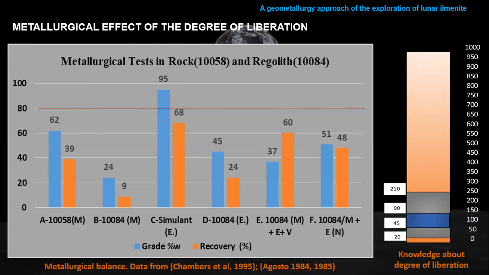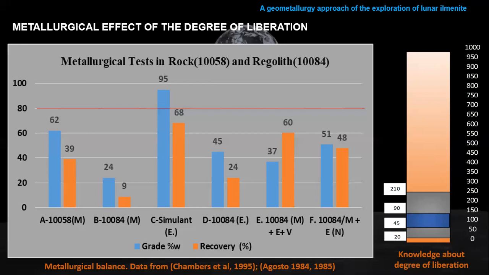So we need to define and study the degree of liberation maybe in another range, like the rocks mixed, not the regolith, because maybe in the regolith, in the complete distribution, all the ilmenite has a very, very low degree of liberation. However, this specific index is important, as we know now. The degree of liberation index was not studied in the complete size distribution of the regolith.